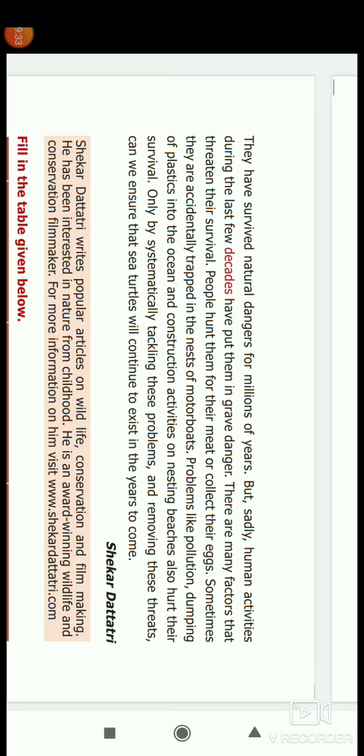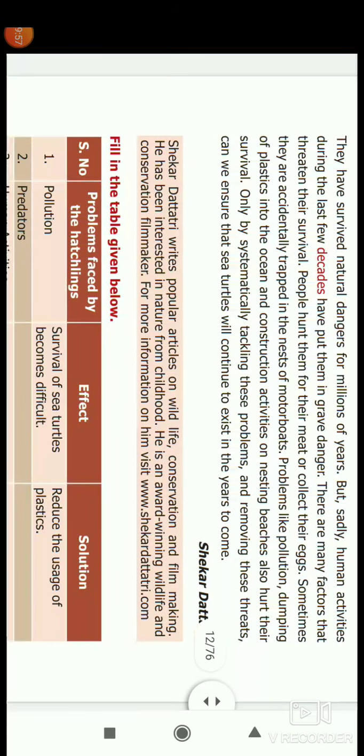Now we see. After a long decade, meaning a long period, 10 years. Through motorboats, pollution problems, or dumping plastics, the sea turtles are damaged or accidentally trapped by these problems. After these problems they have to overcome them and live their life. They exist in years to come, so they continue their life, overcome all these problems, and lead their life.